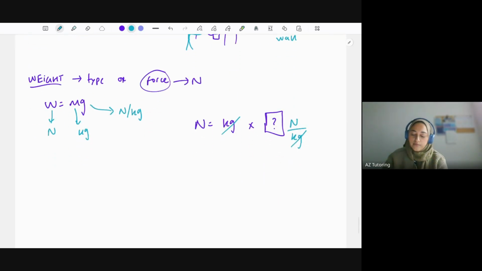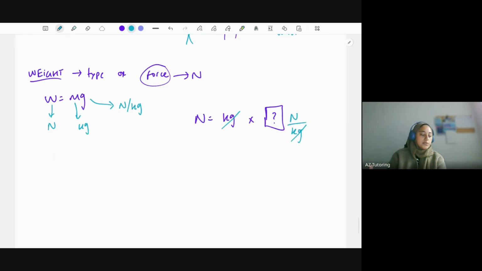So newtons per kilogram. On Earth, it's 9.8. Sometimes you might see it as 10. Mass is the same wherever you go. If you're measuring your mass on a different planet or on the moon, the mass is exactly the same, but your weight changes. Your weight would be less on the moon because the gravitational field strength is less compared to Earth. You can be asked the differences between weight and mass in an exam. You would say weight is a force, mass is constant, mass does not change, and it's measured in kilograms.